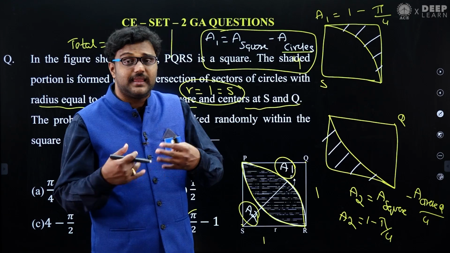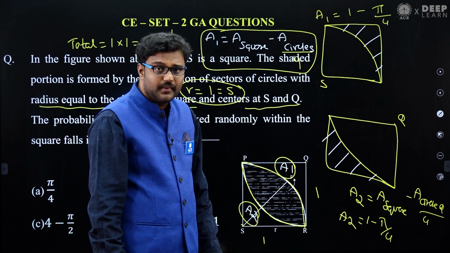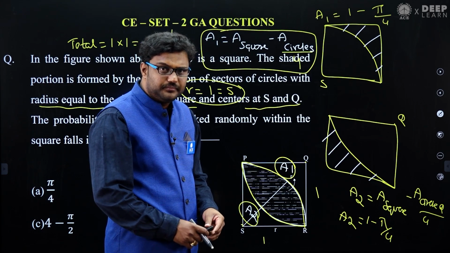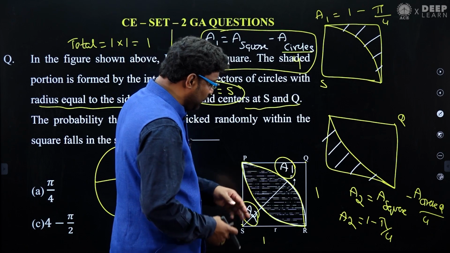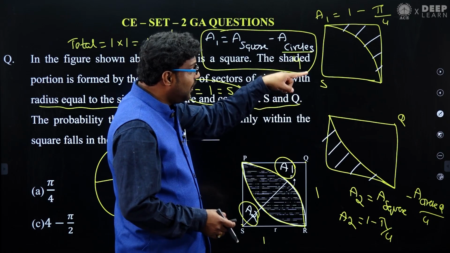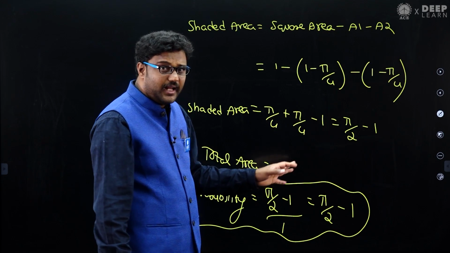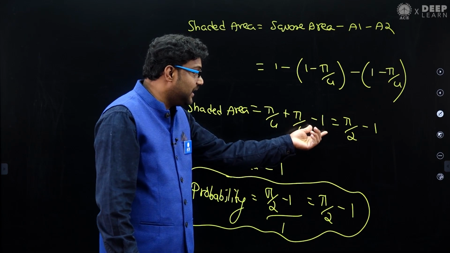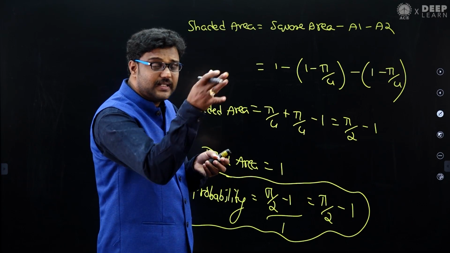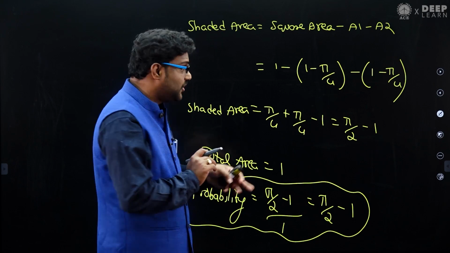Some of you may think in a single step, this is the total square. Among the total square, if you remove this A1 and A2, then you can find the shaded area. If you keep that in mind, this can all be simplified. You can write it directly like this: shaded area is those two portions minus the area of the square. Those two portions, the first circle's quarter part and the second circle's quarter part, adding those two and removing the area of the square will give the shaded area.